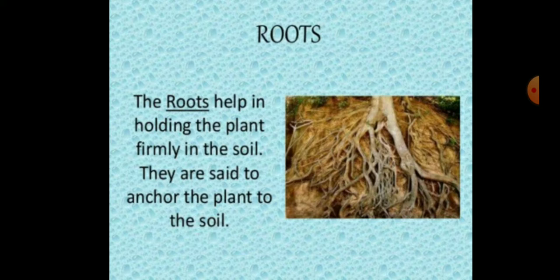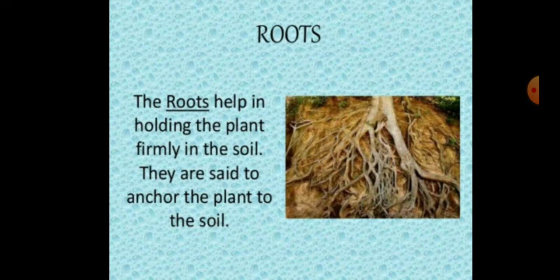Children, the roots help in holding the plant firmly in the ground, and they are also said to anchor the plant to the soil. We know that the underground part, which is called the root, is the non-green part of the plant. So it grows into the soil and away from the sunlight. They do not possess nodes and internodes.